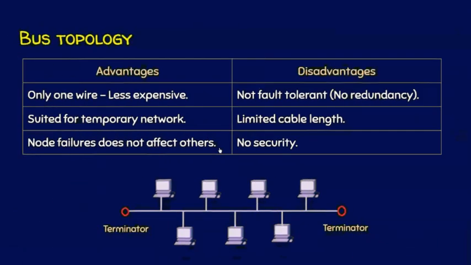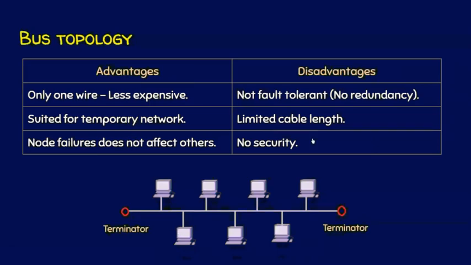We will see the advantages and disadvantages of bus topology. Since there is only one wire or cable involved in this transmission, it is less expensive. At the same time, if you are going to construct a temporary network which is not going to last for long, then you can go for bus topology. Another advantage of this network is that if any node fails, please watch, this is a node failure, and this node failure does not affect others. And these are all the advantages of bus topology.